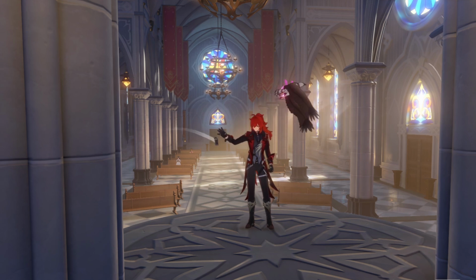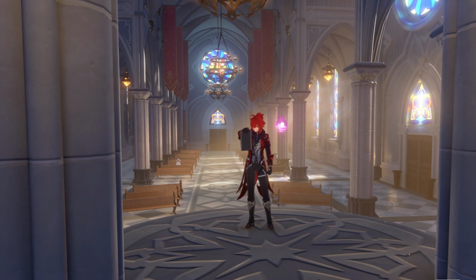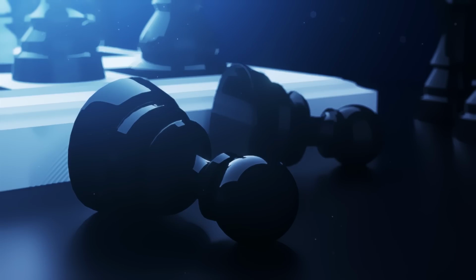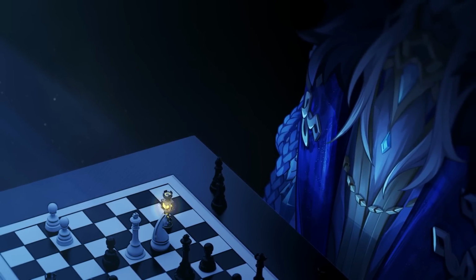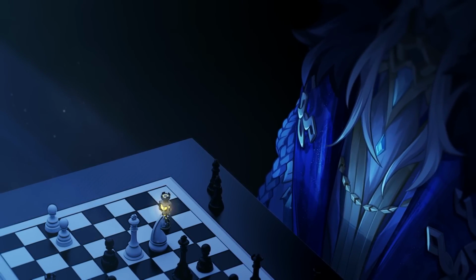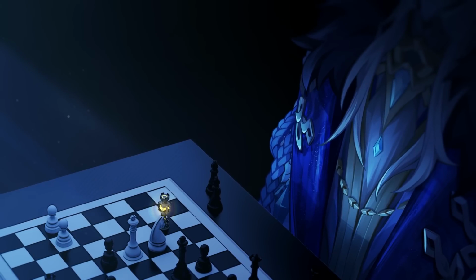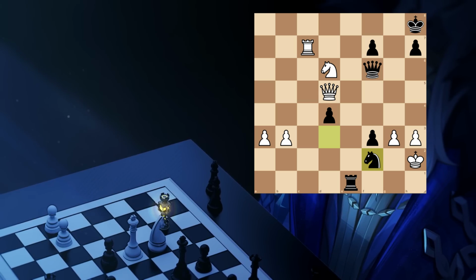Humans were on the verge of losing to machines in a territory that was always considered to be the domain of human creativity. So why do I tell this story? Well, it's important to mention because in the trailer, A Winter Night's Lazzo, where we see all of the Fatui gather in Snezhnaya for La Signora's funeral, we see Pierrot, the leader of the Harbingers, playing, or at least observing, a game of chess. Shortly after the release of this trailer, people noticed that the board is in the exact same position as the end of Game 1 of Deep Blue versus Garry Kasparov that took place in 1996.